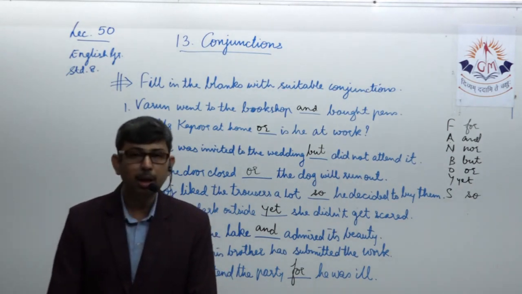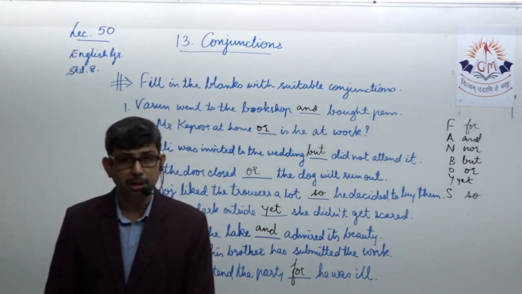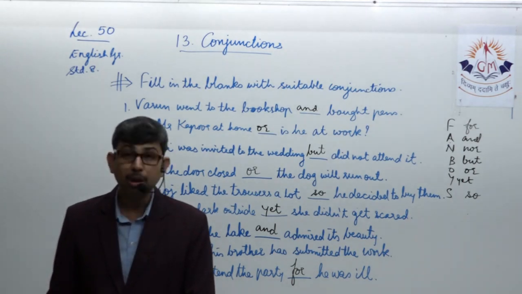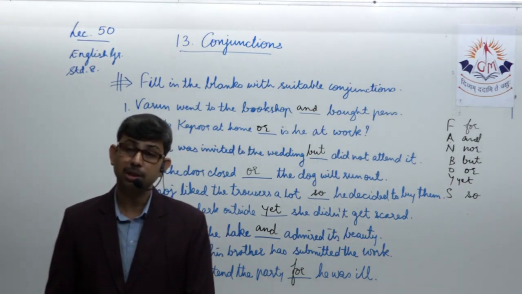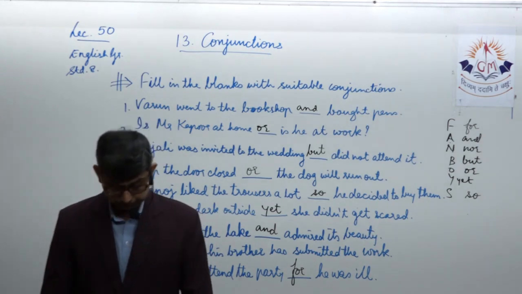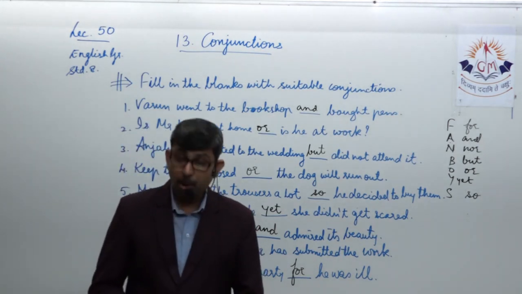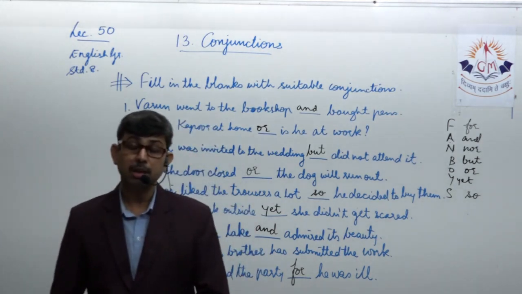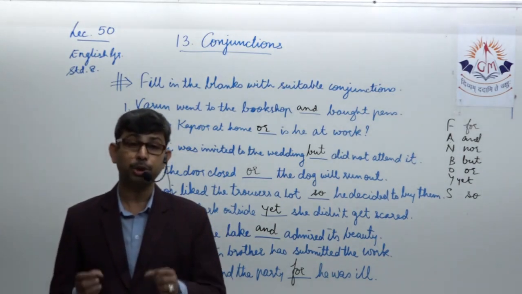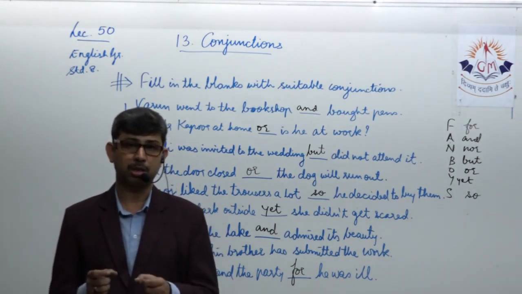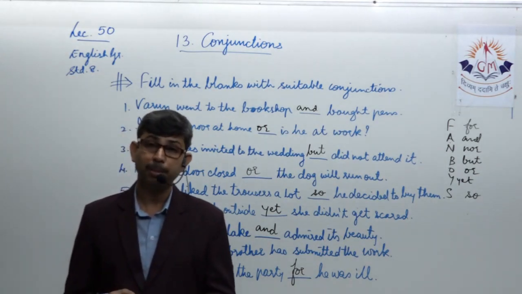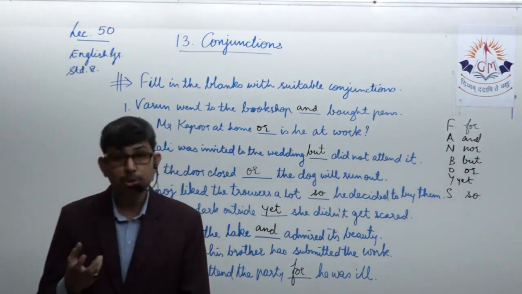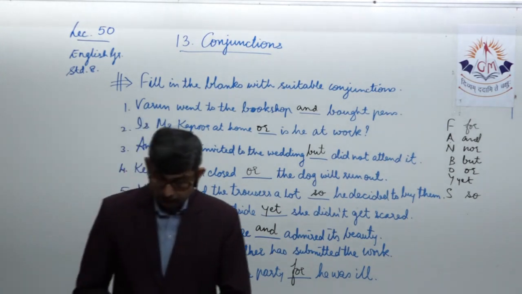So this was all we learnt about the coordinating conjunctions. We will now read about the subordinating conjunctions. You've learned about subordinating conjunctions earlier in class 7 in your literature as well as grammar. Well, subordinating conjunctions are such words which try to link two clauses. It could be used in a compound sentence, it could be used in a complex sentence. Well, probably it's used in a complex sentence.